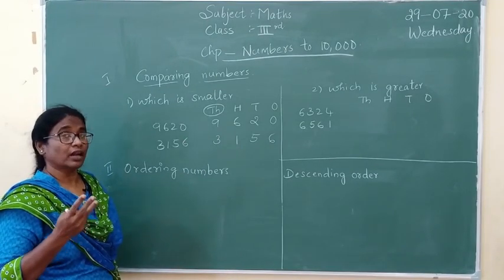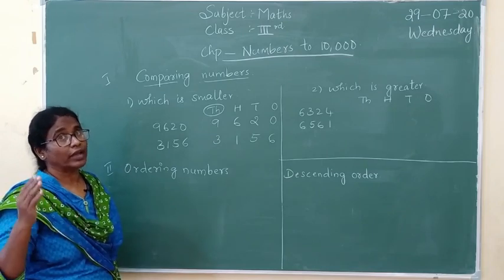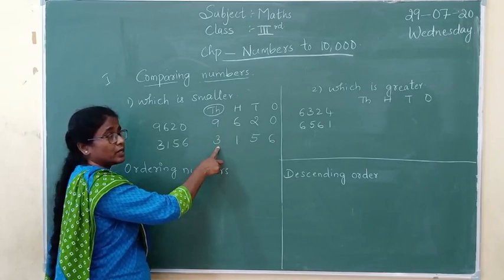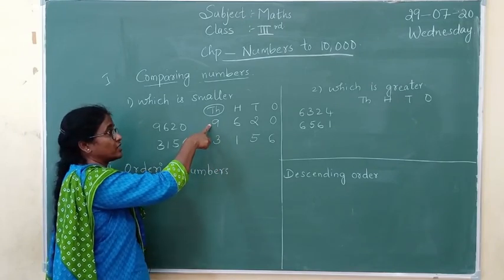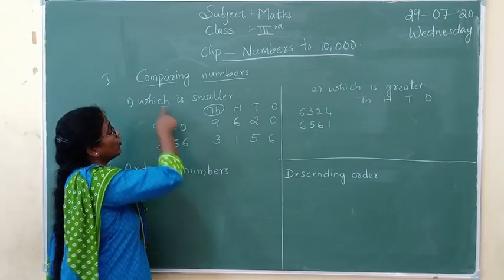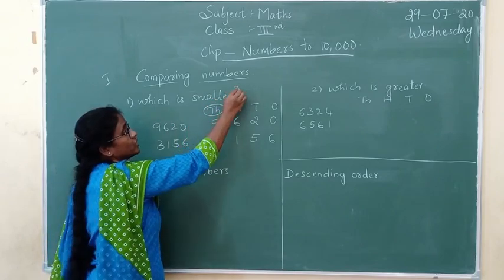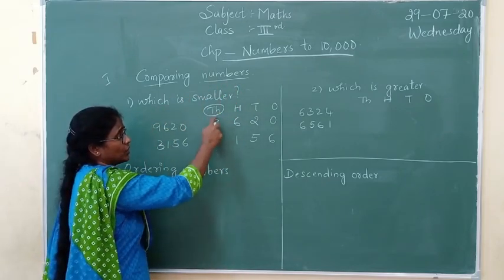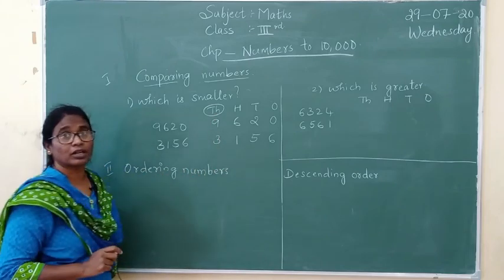First 3 comes. Then afterwards, go on counting. We have the number 9, isn't it, children? So what happens? Now first one is 3. The next number, which is the highest number, is 9. So now what is the question they have asked you here? Which is the smaller number? Now in these two numbers, that is 9 and 3, which is the smaller number, children?